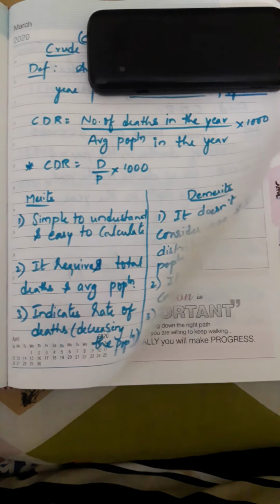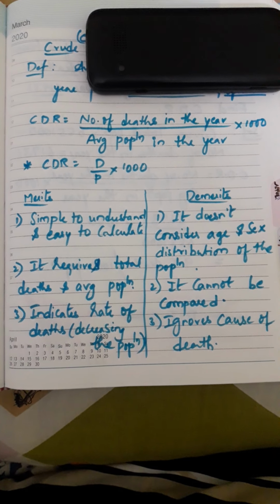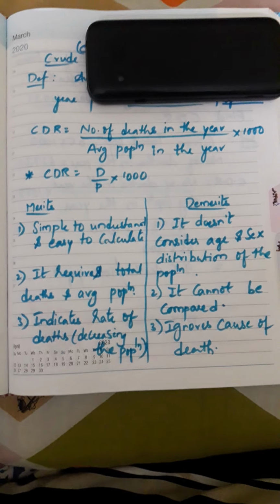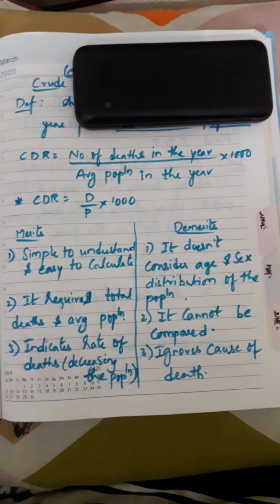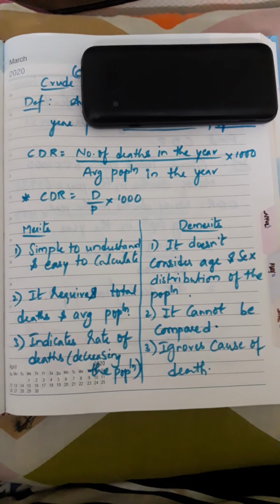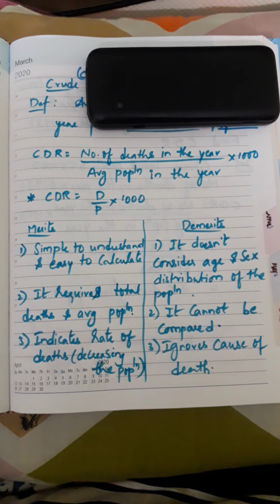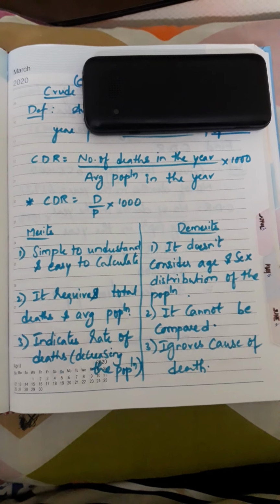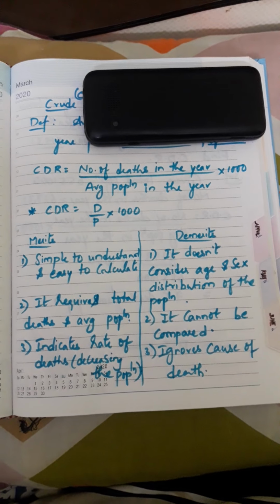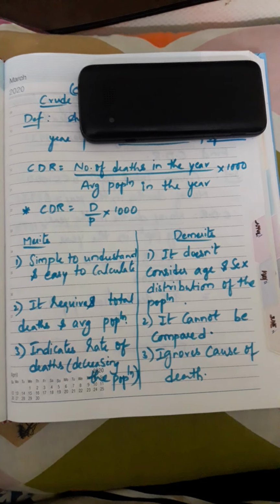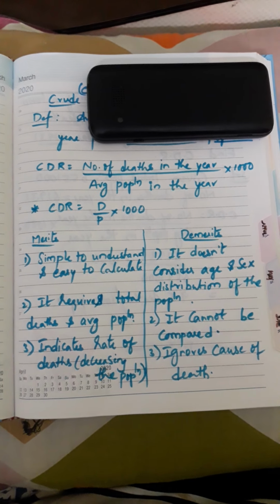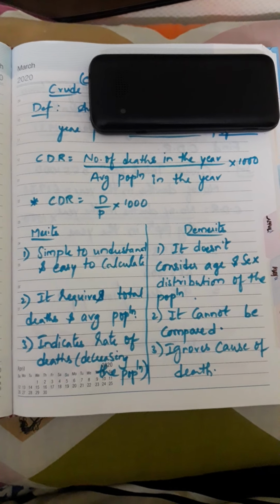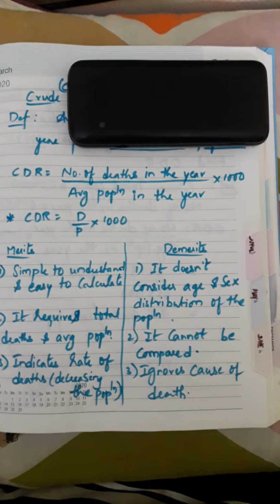It requires total deaths and average population. Fine. So total population will be considered here. There will be no fertility, male population, female population, nothing of that sort. Just we have only population, total population, along with total number of deaths, right?